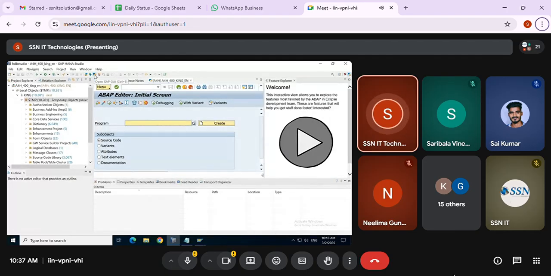Clear? Even in Eclipse you are able to call the GUI and you can create all the ABAP related objects up to now. Whatever you created, right? Everything can be accessed from here. Everything can be created from here.